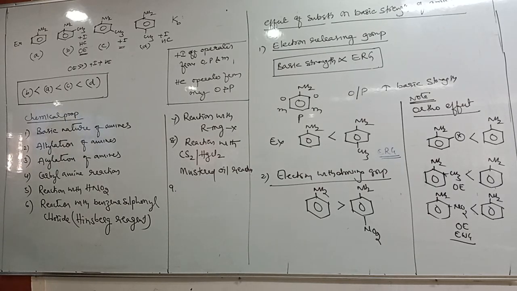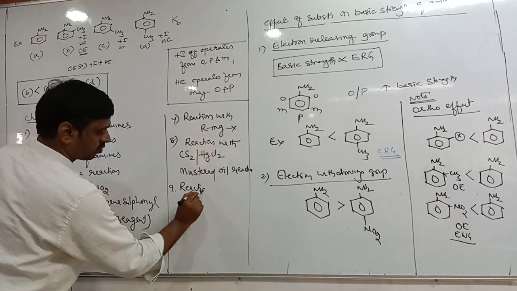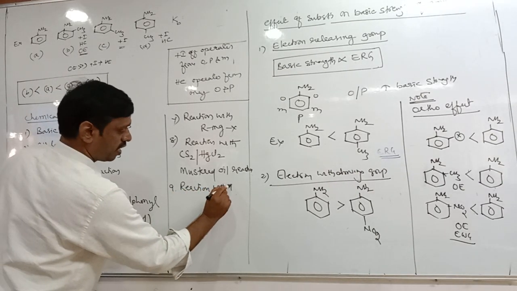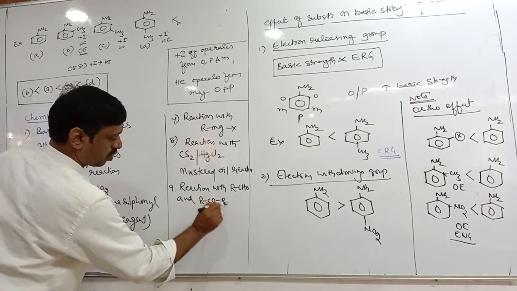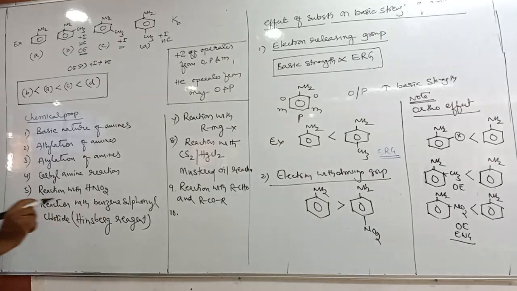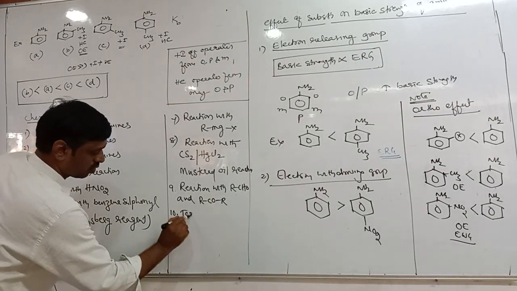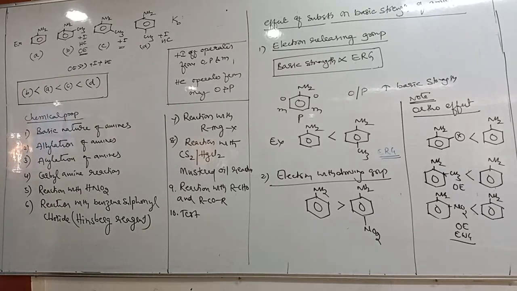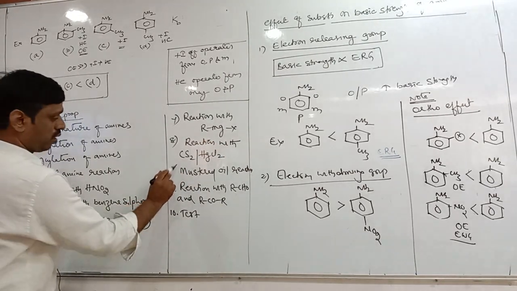And the ninth one is reaction with aldehydes and ketones. Which one is not visible? The eighth: reaction with CS2, carbon disulfide, HgCl2.